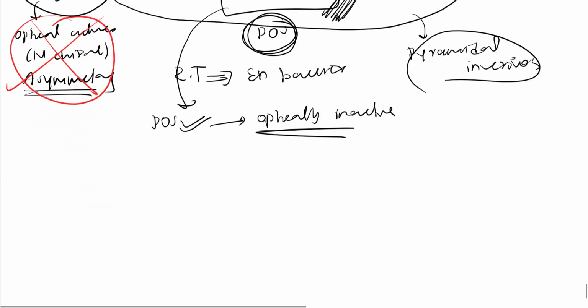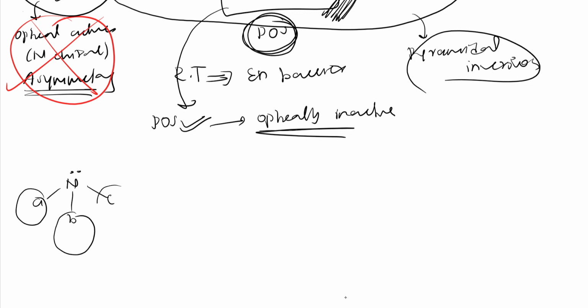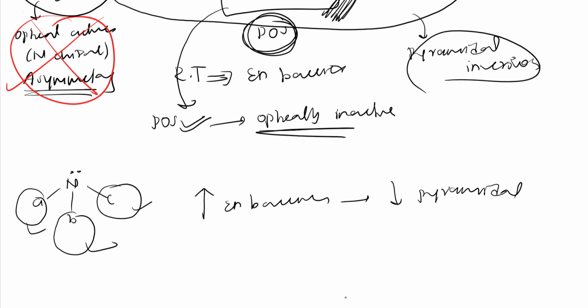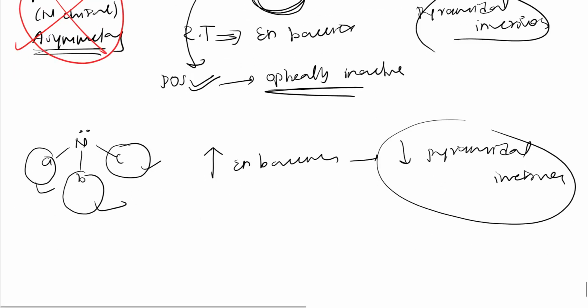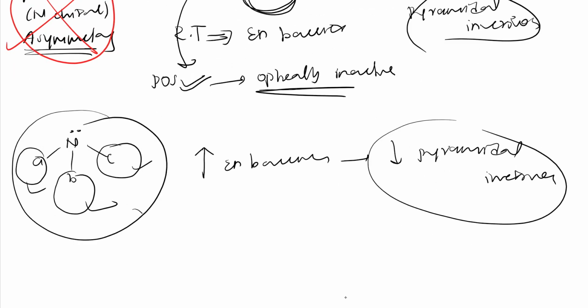So then you may ask, sir, how do we make that optically active? What I will tell is, A, B, C is there, right? Just increase the steric hindrance here. If there is more steric hindrance, then the barrier energy will be increased. Means if we place more bulky atoms, there will be an increase in the energy barrier. So there will be a decrease in pyramidal inversion. Whenever there is a decrease in pyramidal inversion, pyramidal inversion won't take place. So we will get only this compound. Then it will be optically active.